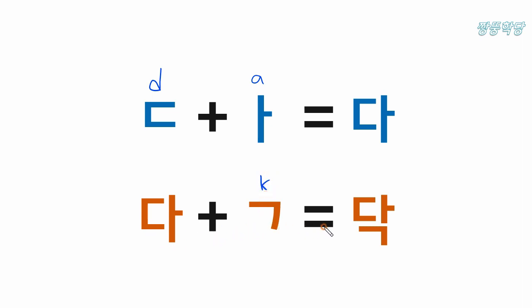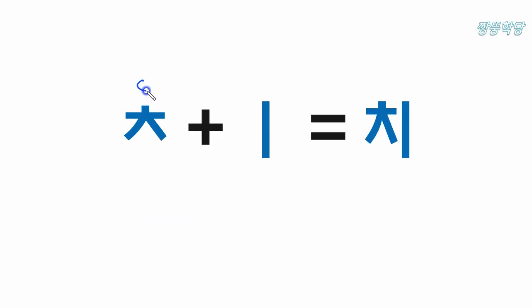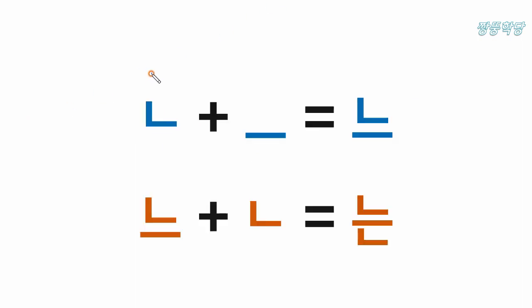So 닭. And it's chu sound. This is e sound. So chu e chi. This is nu sound, and this is u sound. Nu, and this is un sound.